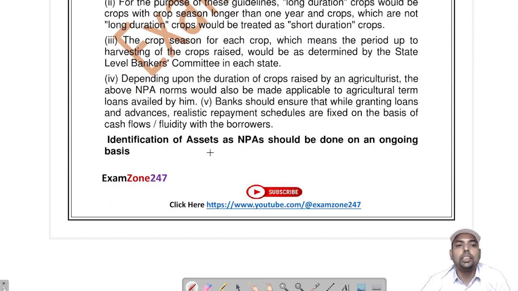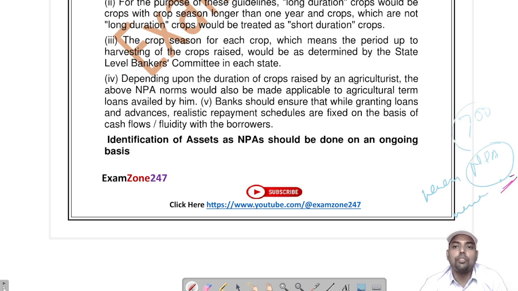Identification of assets as NPA should be on an ongoing basis. Ongoing basis means when it is NPA, then it is NPA, and when it is standard, then it is standard. If 700 is the recovery amount and you received 699, it will still remain NPA.